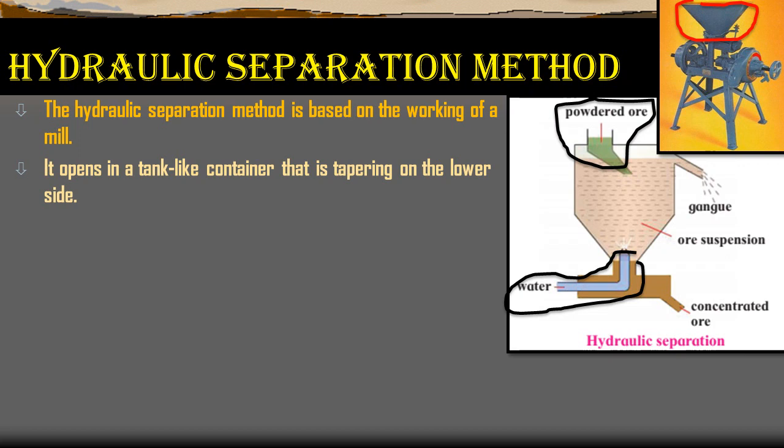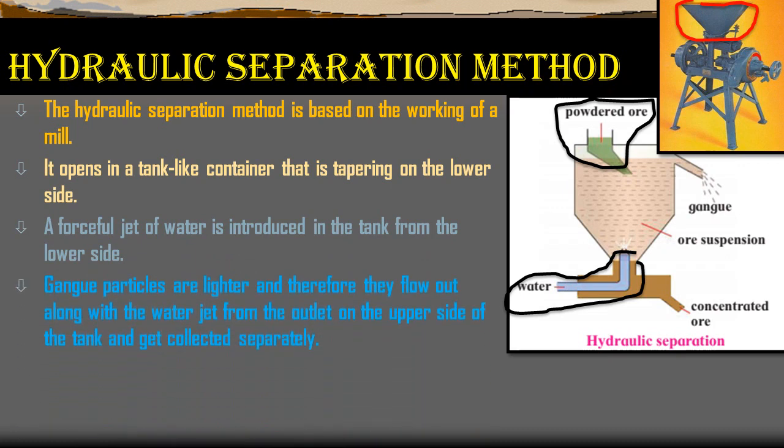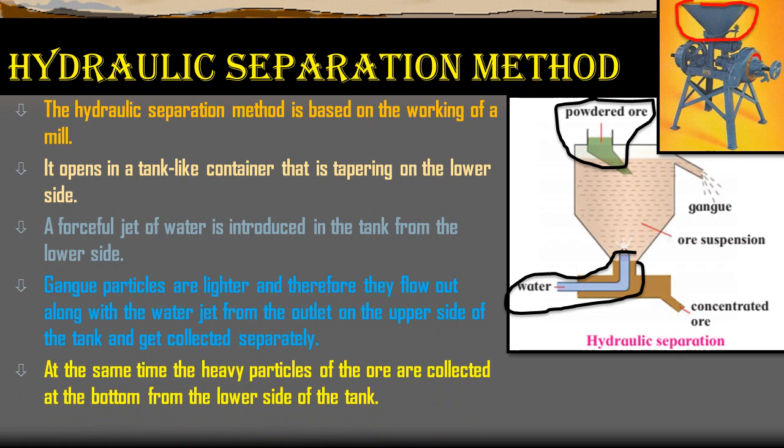tank. And finally, ground ore is released in the tank from the upper side, and a forceful jet of water is introduced in the tank from the lower side. Gangue particles are lighter and therefore they flow out along with the water jet from the outlet on the upper side of the tank and get collected separately. At the same time, the heavy, denser particles of the ore are collected at the bottom from the lower side of the tank. You can observe the concentration of the ore on the lower side of the tank.